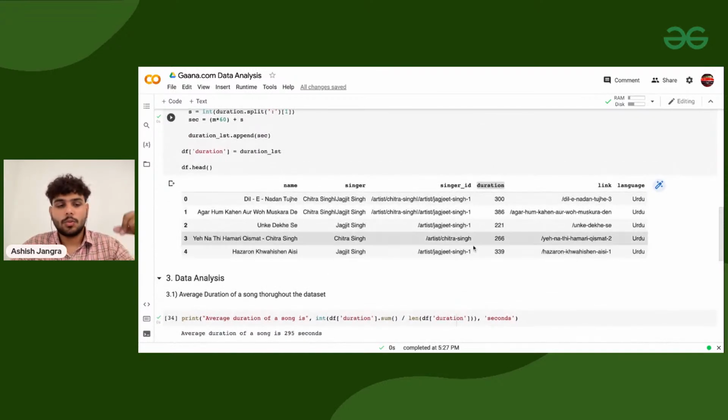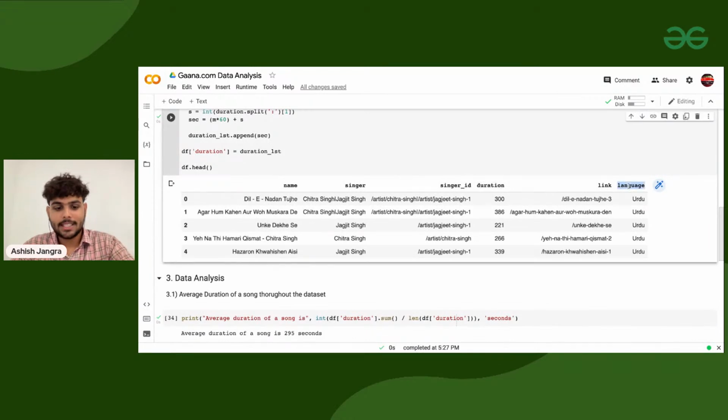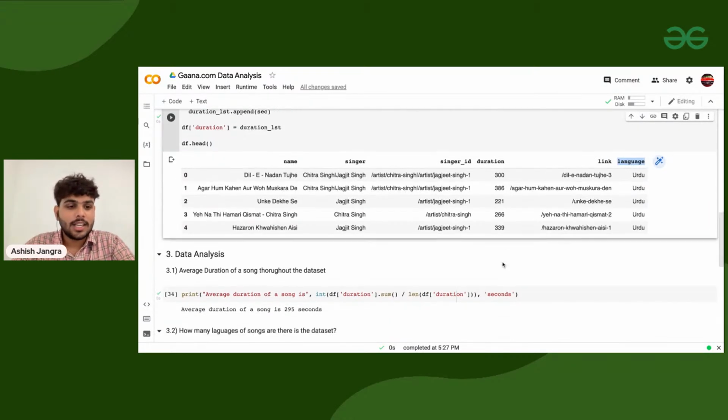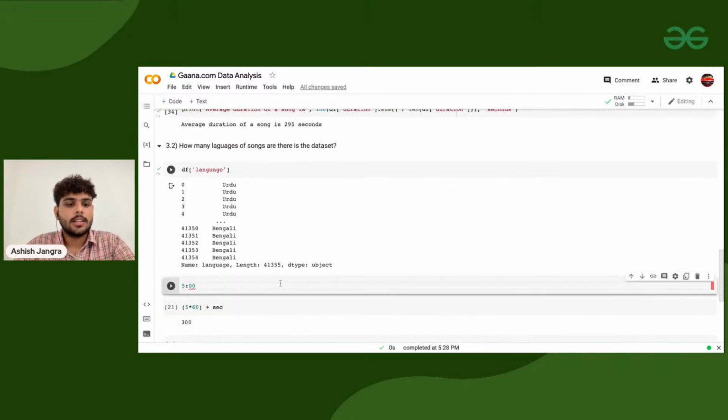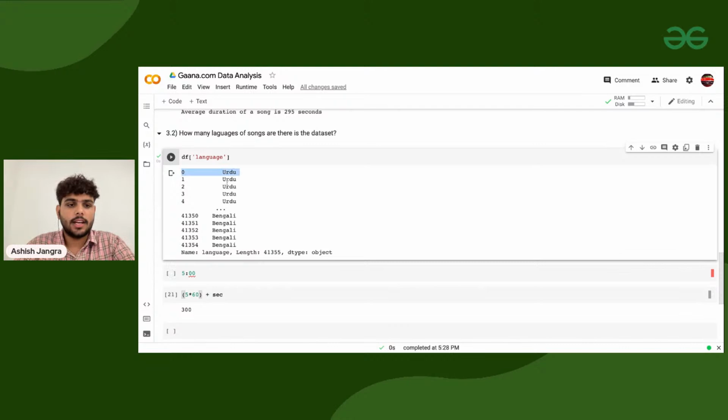So for that purpose, I need to take which column? This language column, right? So now I'll take df of language. If I'm executing it, these are all the languages we are having. But this is the whole data set that I'm having. Now, how to find the unique values? You can use some inbuilt function like unique.